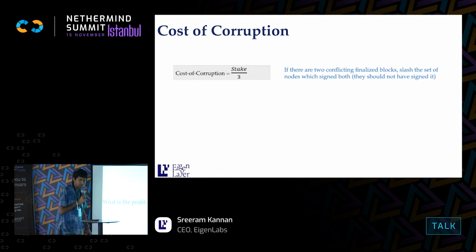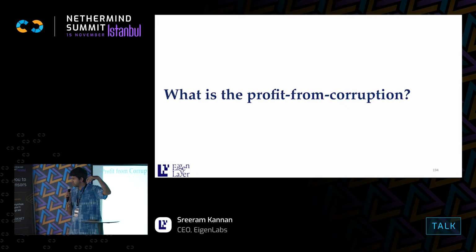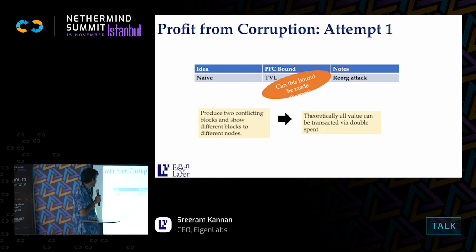Okay, so what is the profit from corruption? The simplest version is the entire TVL. Imagine on Ethereum there is ETH, lots of ERC20 tokens, layer 2s, all these things, right? If you go and make a security attack on Ethereum, you could potentially steal all of this money. So that's the first attempt. Say the bound on the adversary's profit from corruption is the total TVL.